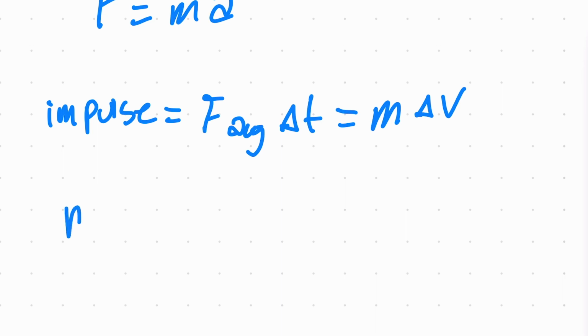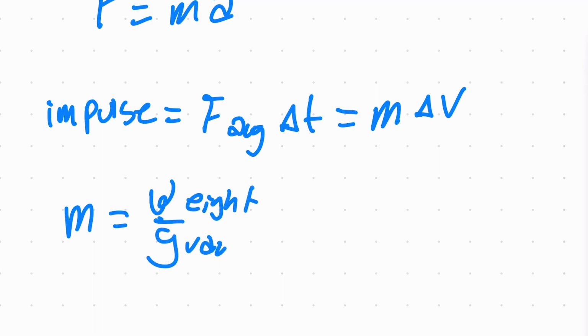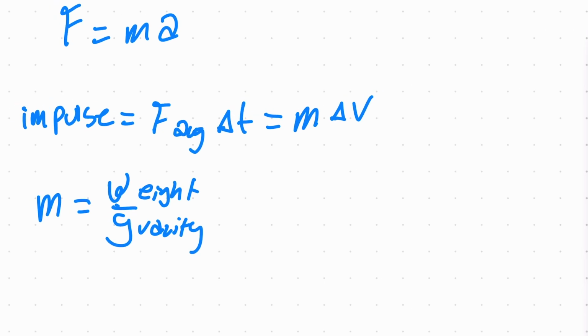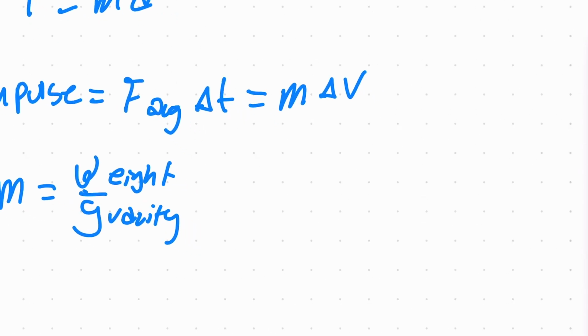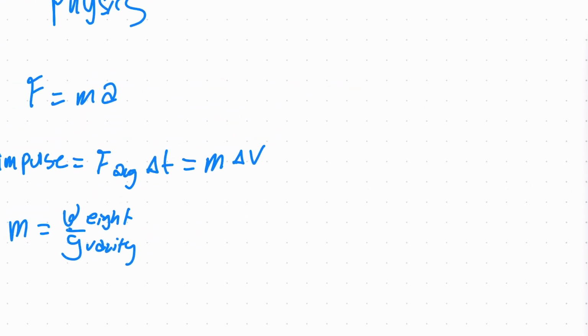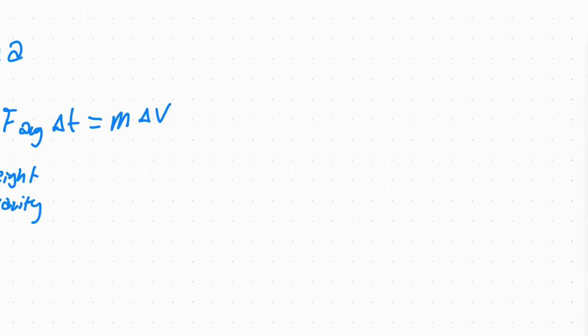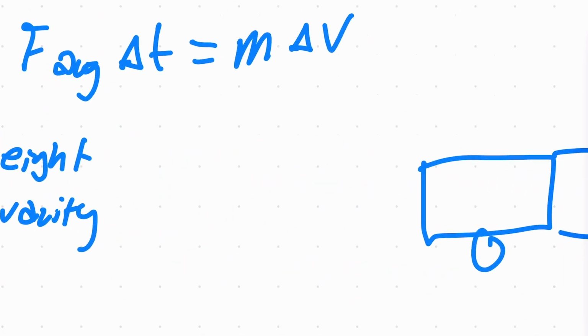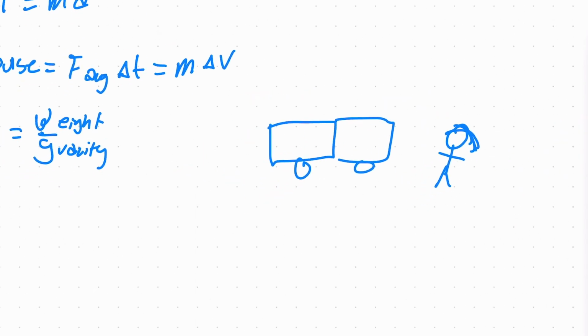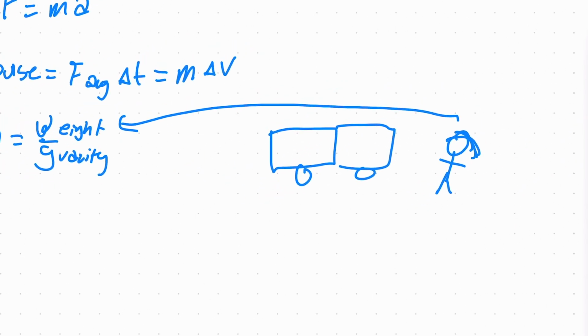So the first thing we're going to do is change mass to W over G, or weight over gravity. Crazy stuff here. The reason we need to know the weight is because we need to know how much our fancy Truck Kun is going to run into our girl here. She's the mass, and the truck is going to be the force.